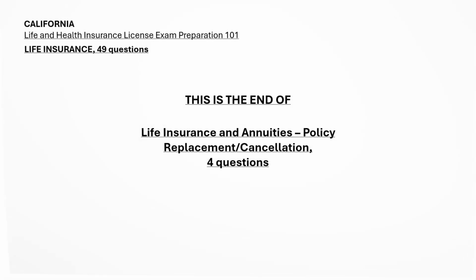This completes Chapter 4, Life Insurance and Annuities, Policy Replacement and Cancellation of Session 2, Life Insurance. Coming next, Session 2, Life Insurance. Chapter 5, the Individual Life Insurance Contract.